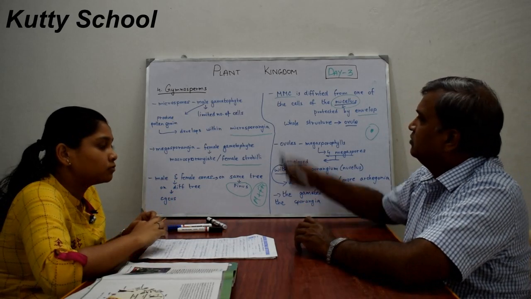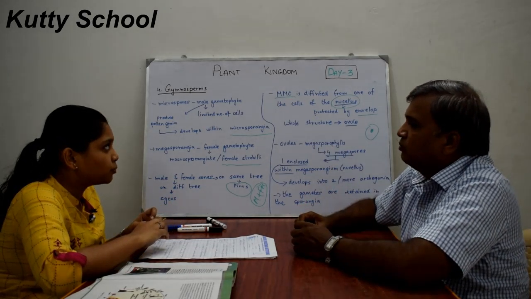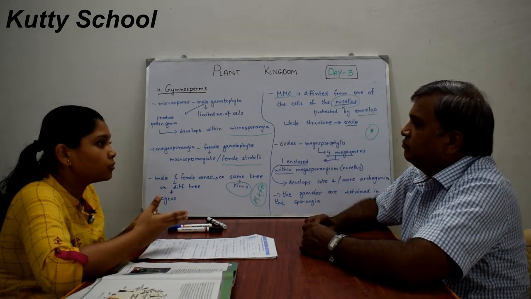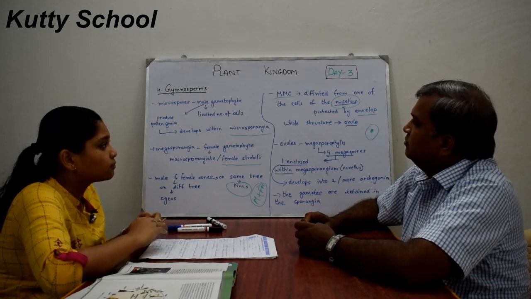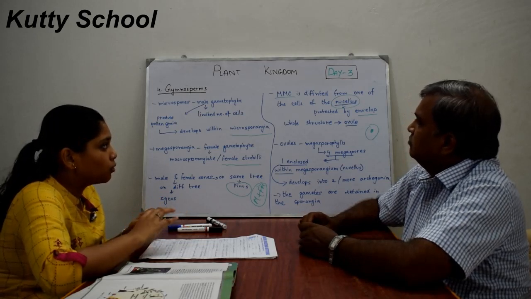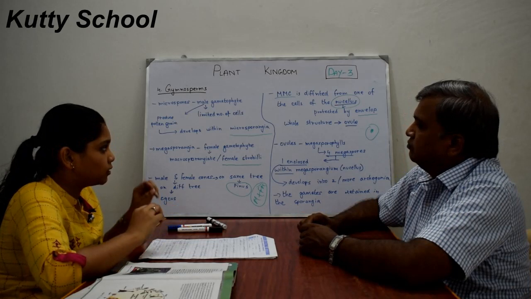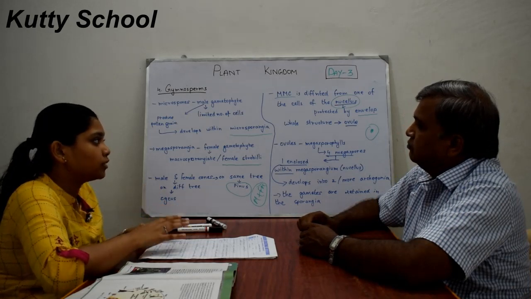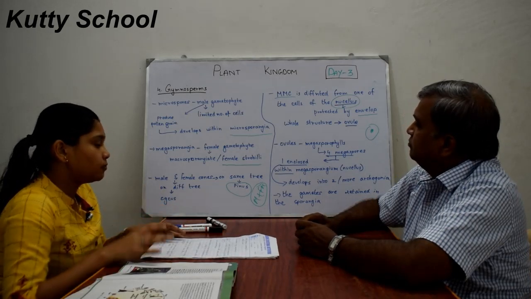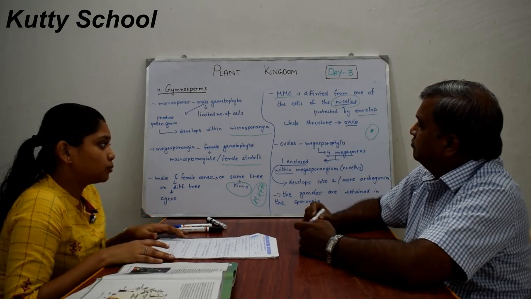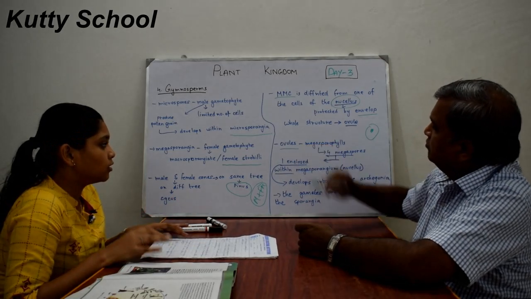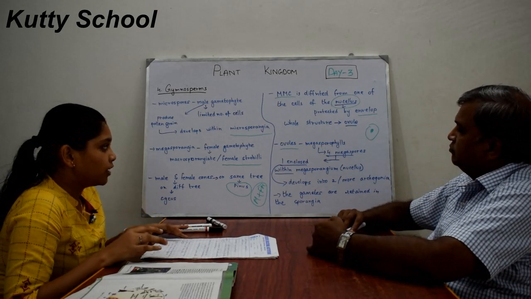The MMC, the megaspore mother cell, produces the ovule. The whole structure along with the nucellus and the surrounding cells is known as the ovule. And these ovules are borne on megasporophylls, which are the female side.